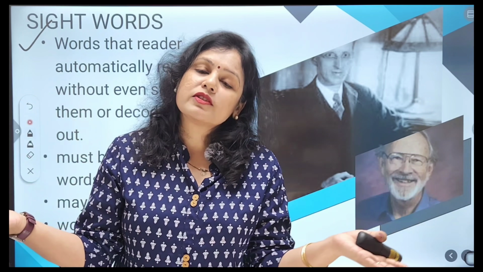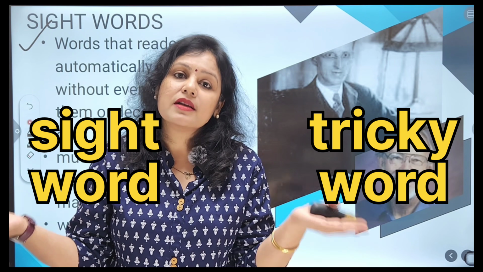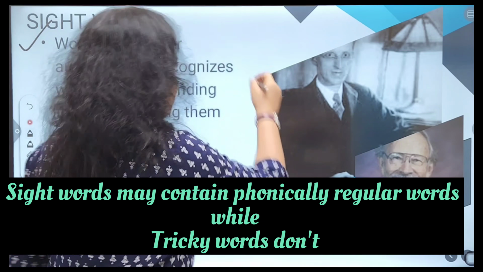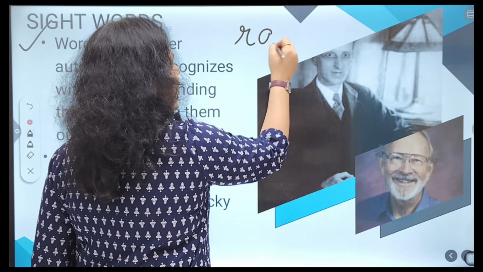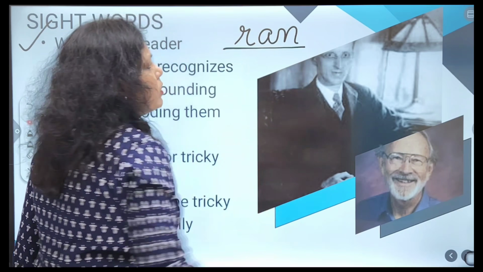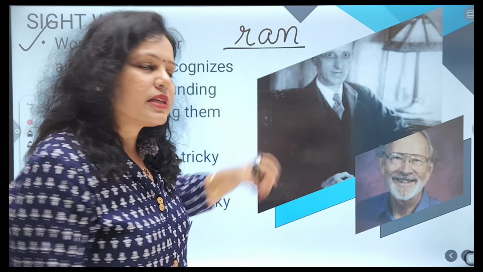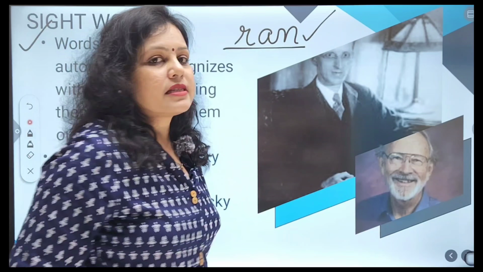So what is the difference between sight words and tricky words? See, sight words may contain phonically regular words also. If you are reading a word like this, are you using your vision for it? Yes, then it is a sight word.